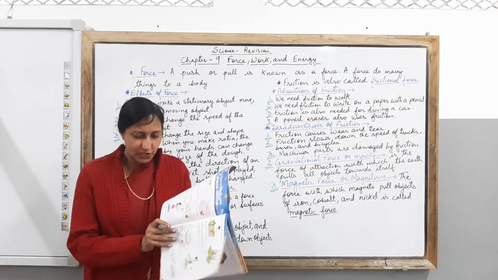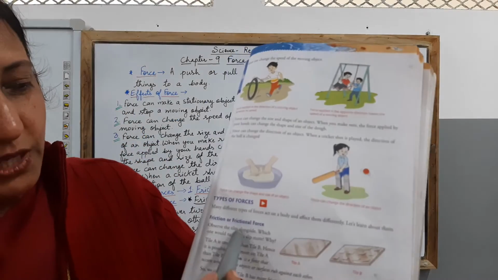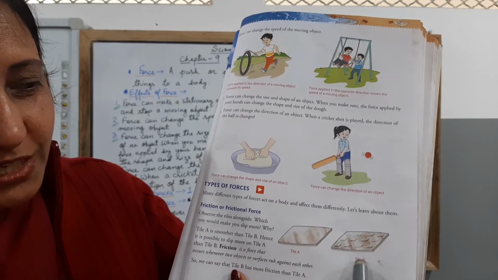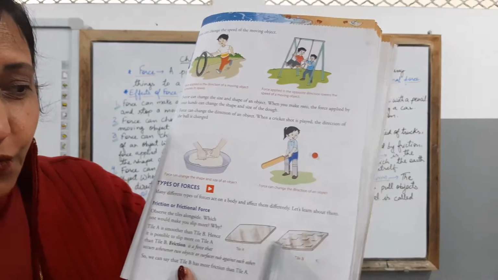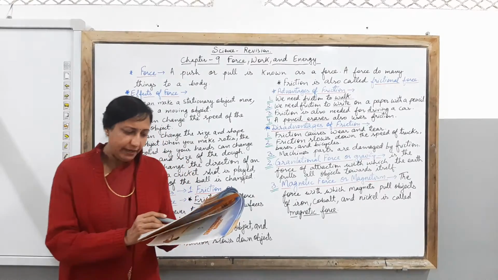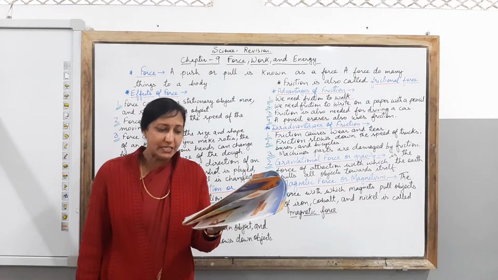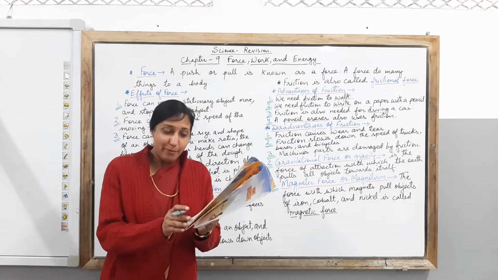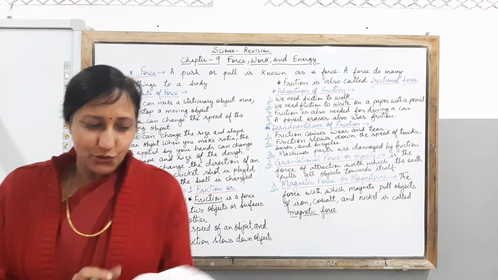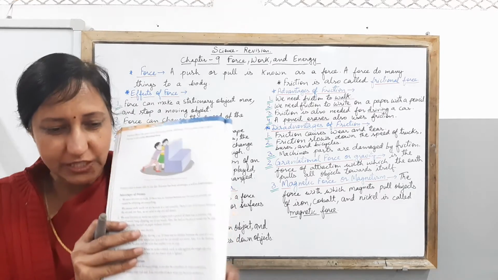And children, two more pictures which can let you know. As you can see in frictional force and friction force, tile A is having a smooth surface, whereas tile B is having a rough surface. So where will be the friction more? Children, you can understand tile A, then tile B. It will be the answer. We can say that tile B has more friction than tile A, because children, there is a rough surface in tile B. So I hope children you are able to understand all about friction with the help of this picture.